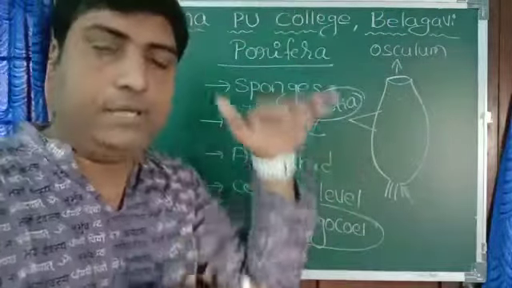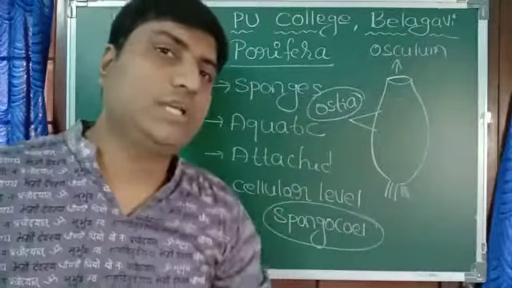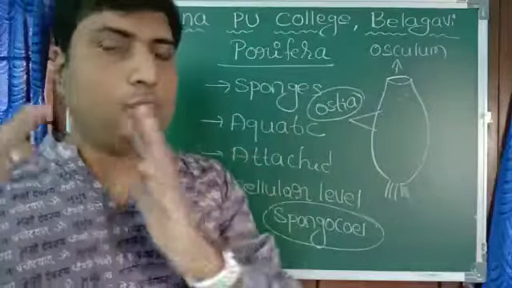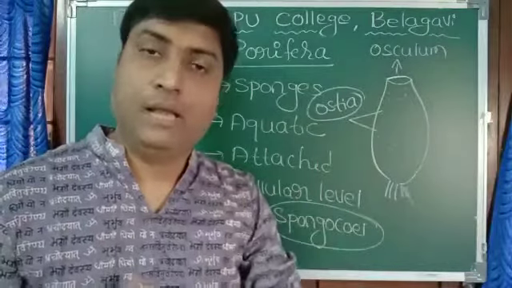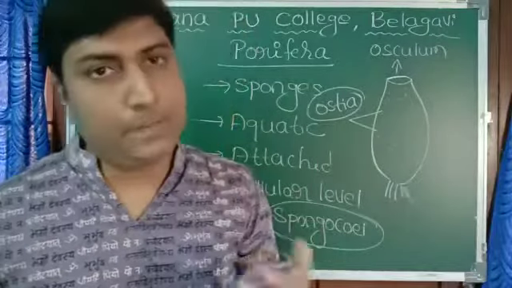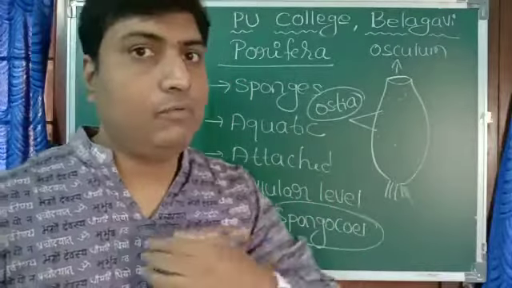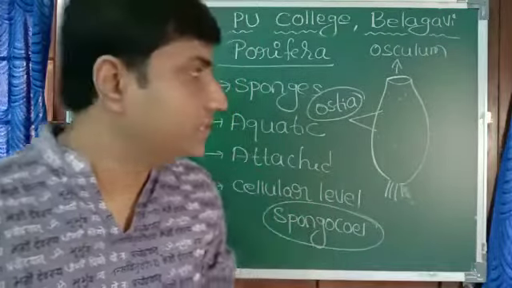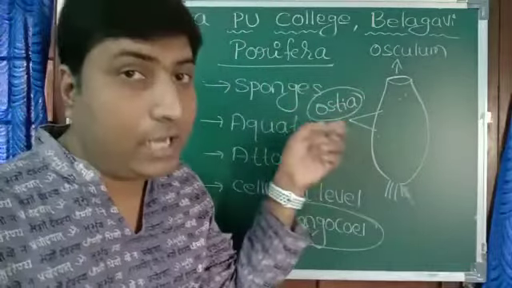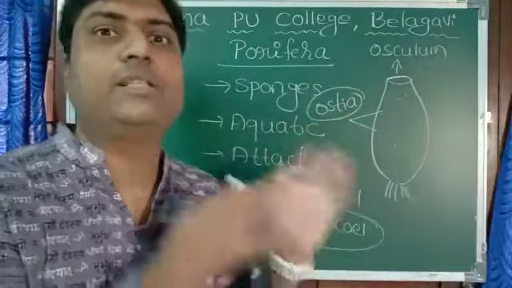Now they are dipped in water. Definitely a question arises. When they cannot move from one place to another, how do they get their food? Plants cannot move either, but plants can carry out photosynthesis. Sponges cannot carry out photosynthesis because they are animals.